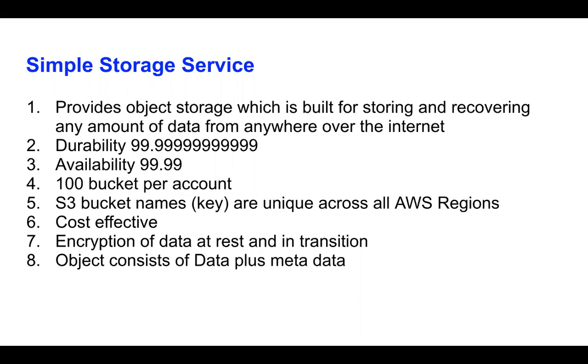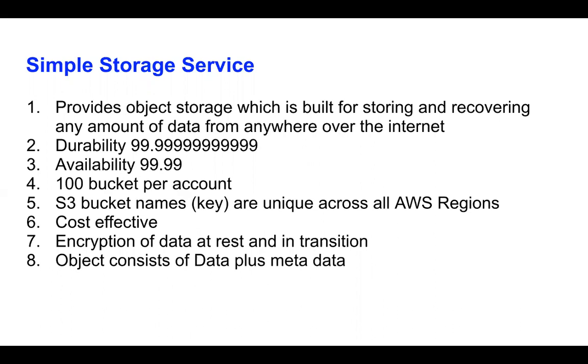But with S3 Glacier, the storage cost is less, but the retrieval cost is more. Why? Because that storage class is used for storing data which you are not going to use that frequently, maybe after 5 or 6 years. Since it takes 1 to 12 hours to retrieve that data, the cost is on the retrieval, but not on the storage.